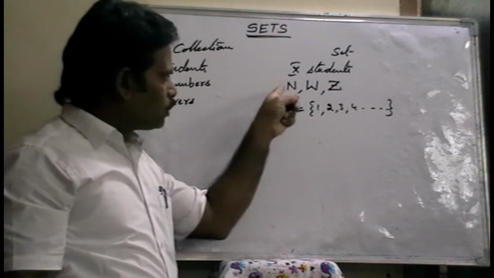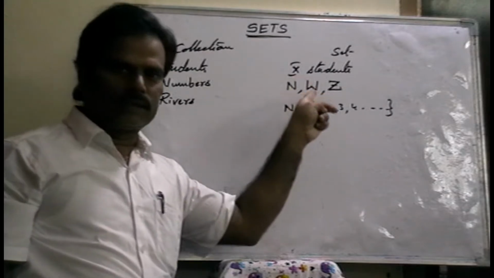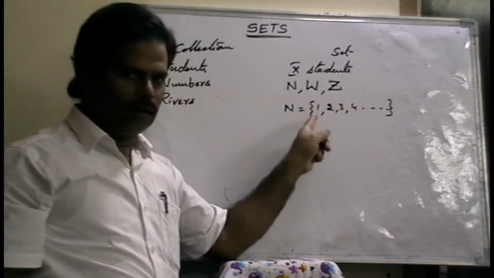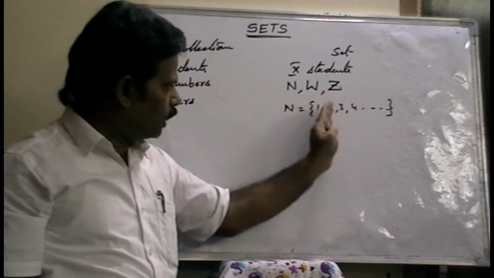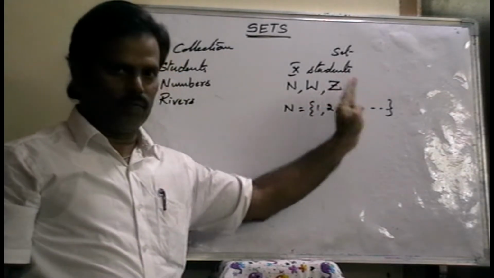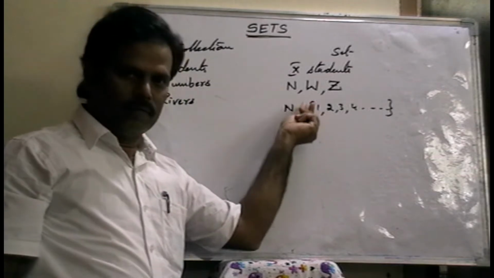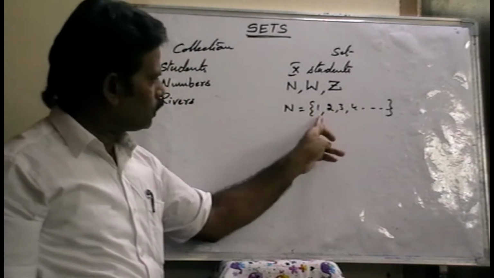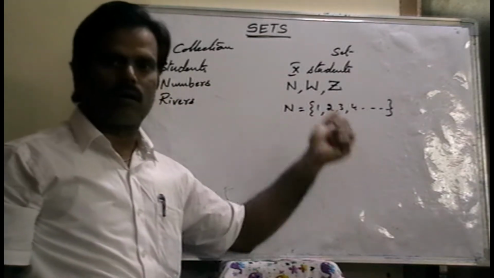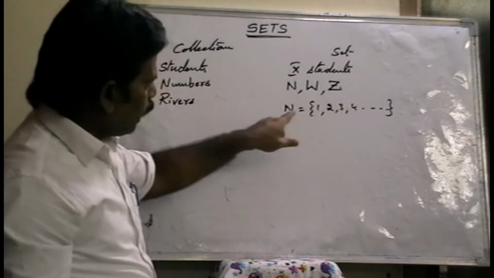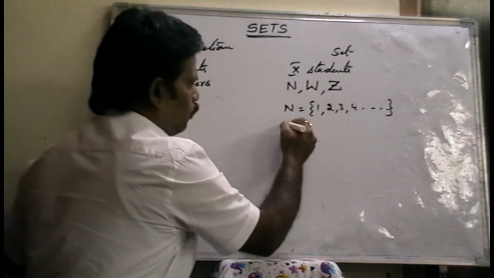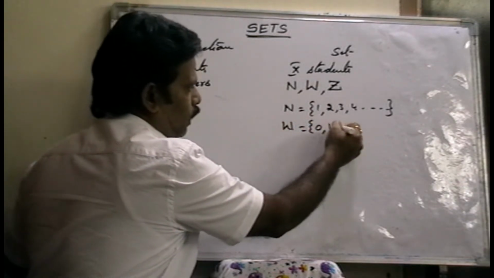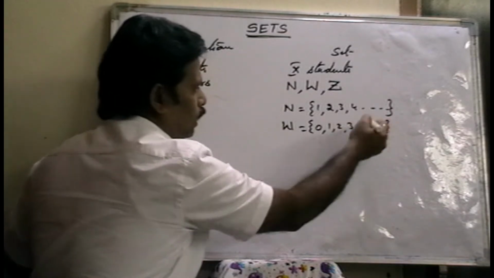Each and every natural number is added by 1, then we get the next natural number. So these are called natural numbers or counting numbers. Whole numbers start from 0, 1, 2, 3, 4. These are the whole numbers.